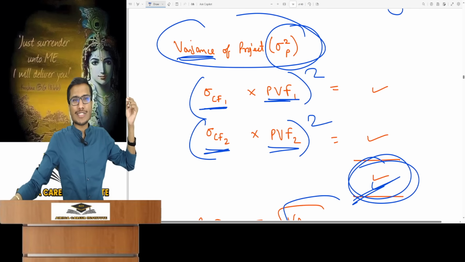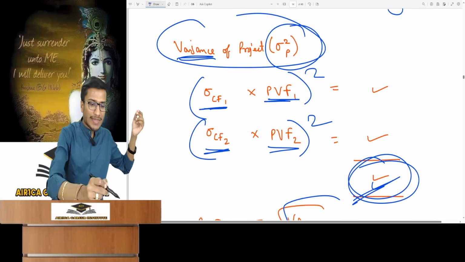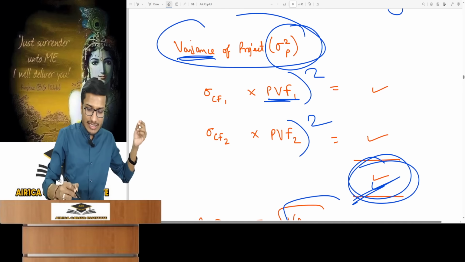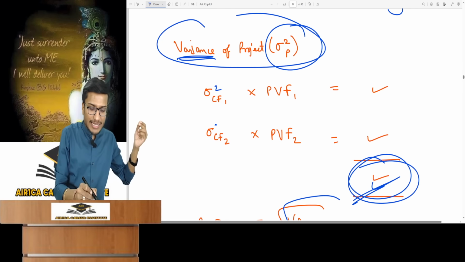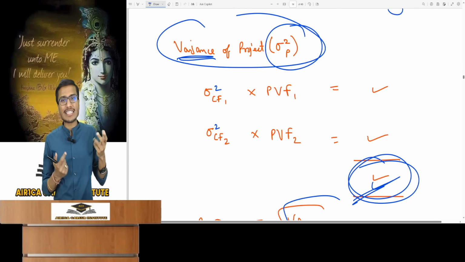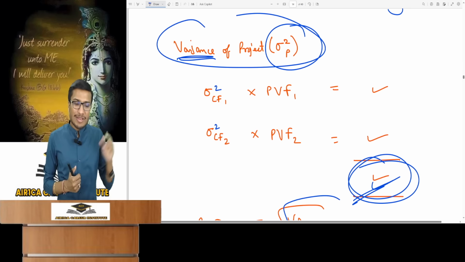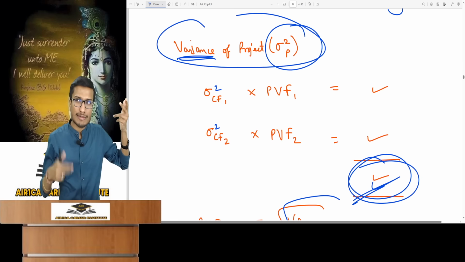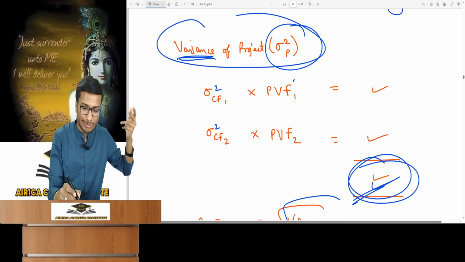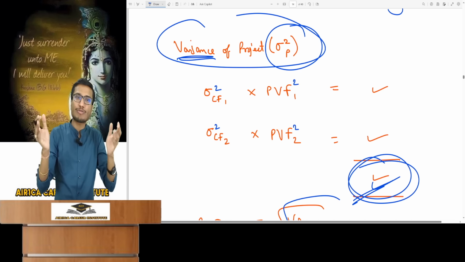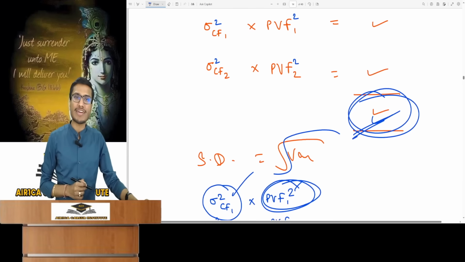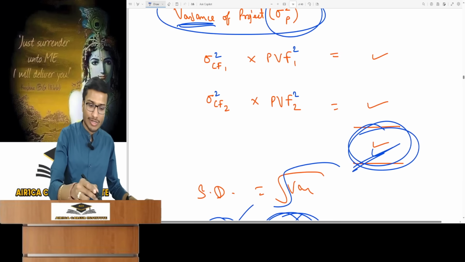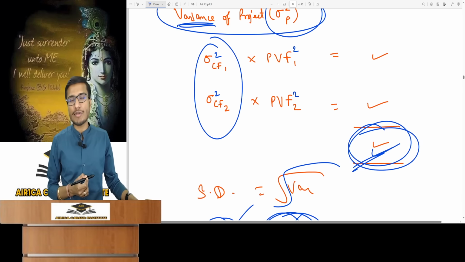So if we take project variance, a doubt might arise in your mind. Couldn't I have done it directly like this? If I had taken cash flow variance and its PV instead of standard deviation, that would be wrong. And why? You're taking variance here, but a normal PV factor with variance squared, it also needs squaring then. So when we do the whole square, it automatically gets squared. And what's the logic? If I don't square the PV factor here, you're asking why square the PV factor?